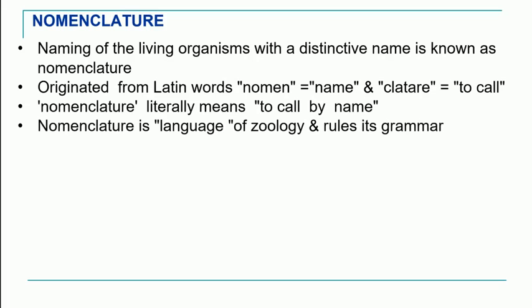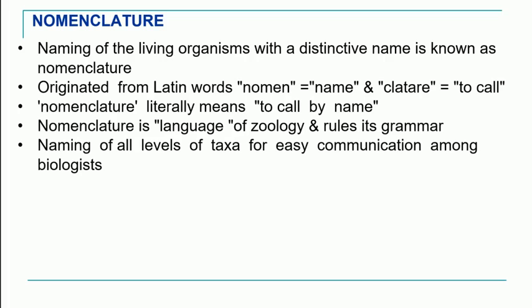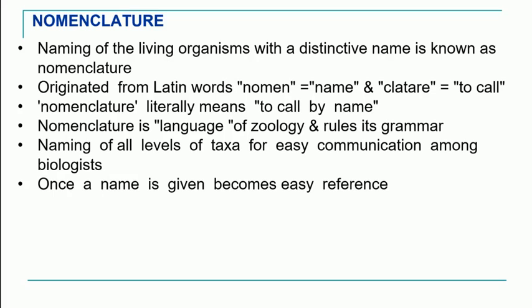Now if we see nomenclature as the language of zoology, then all the rules of nomenclature become the grammar of it. It is merely naming all the levels of taxa for easy communication among scientists, especially biologists. Once a name is given to a taxon, it becomes a label with all the information, which can be retrieved at any later point for easy reference.